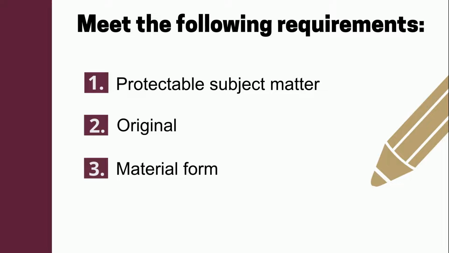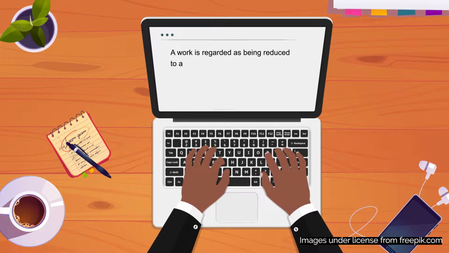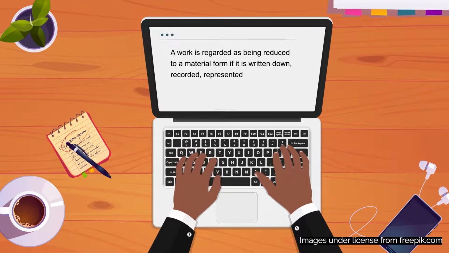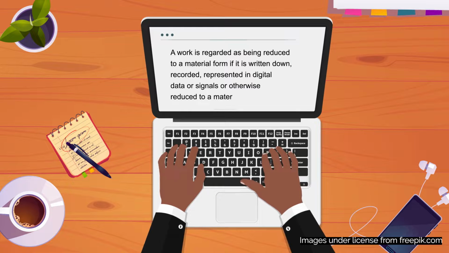3. It needs to be reduced to a material form. A work is regarded as being reduced to a material form if it is written down, recorded, represented in digital data, or otherwise reduced to a material form.